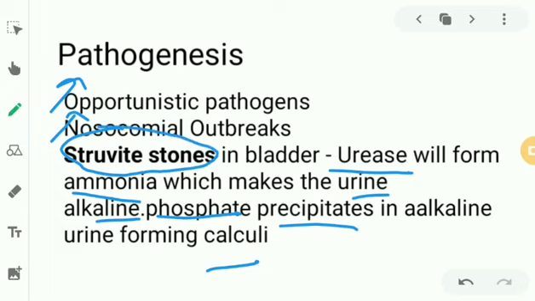Why is it causing this? Because it produces urease. Urease converts urea into ammonia, making the urine alkaline. In alkaline urine, phosphate will precipitate. We have already studied this in basic chemistry in 11th and 12th, in the equilibrium chapter, if you remember. So it produces calculi in the bladder.